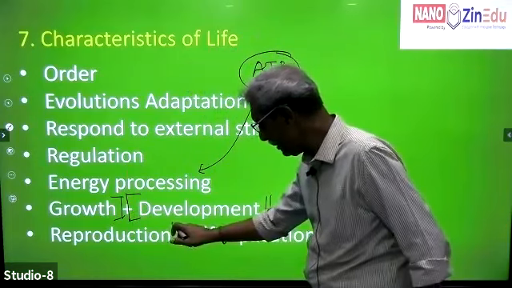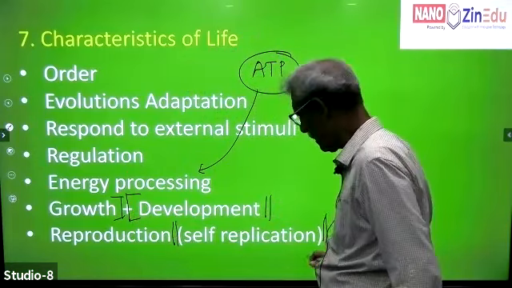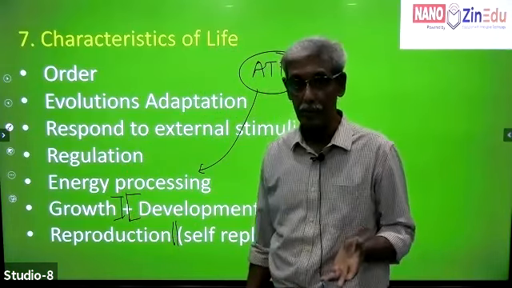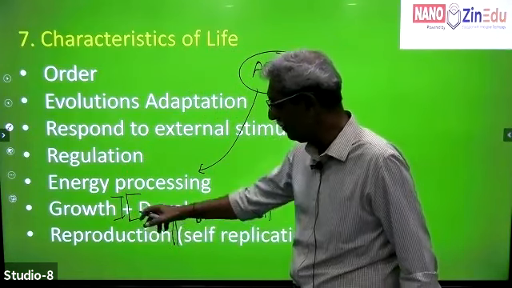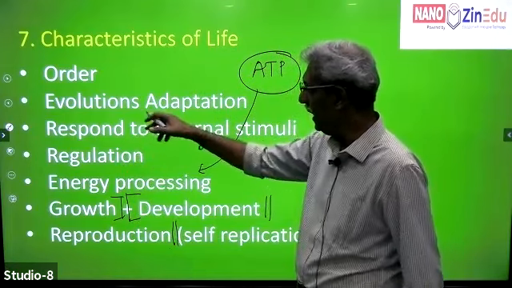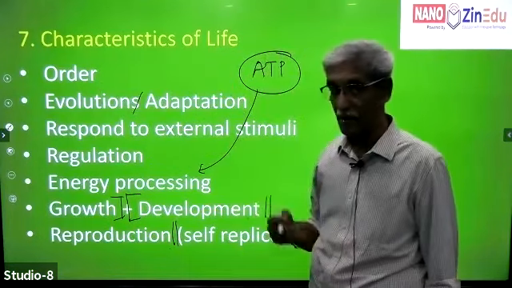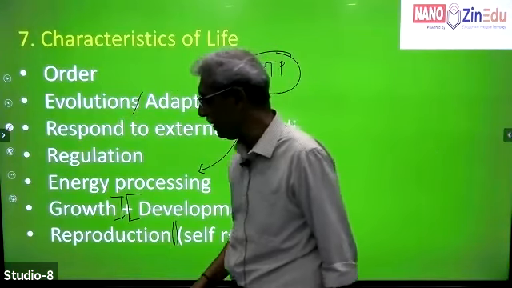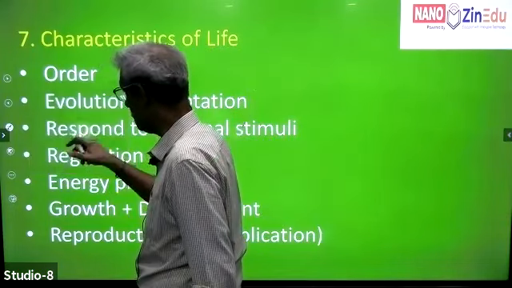And again, reproduction is very, very important. When you say reproduction, we are talking about self-replication. Remember, self-replication without error. That's very important. So reproduction, growth and development, energy processing, regulation, responding to external stimuli, evolution and adaptation, and order are the 7 important characteristic features of life. These are the 7 very important features of life. Primarily, this is a very important thing that you've got to understand as you go along with your readings.